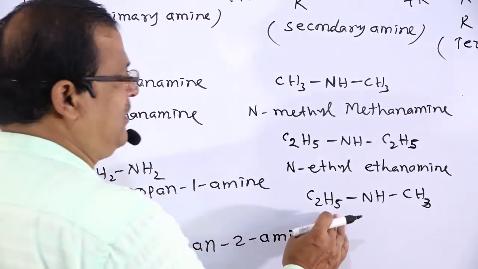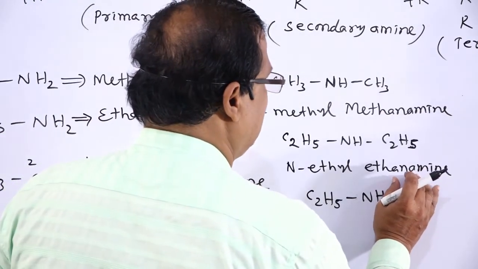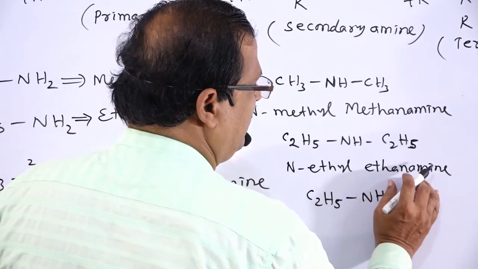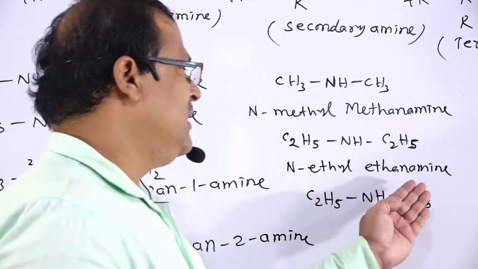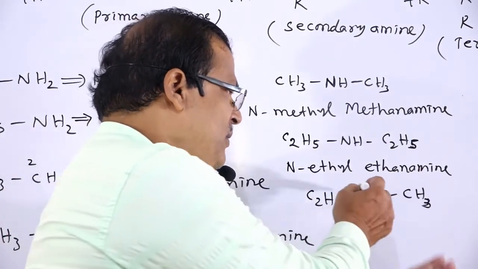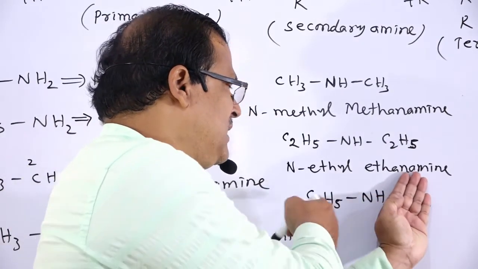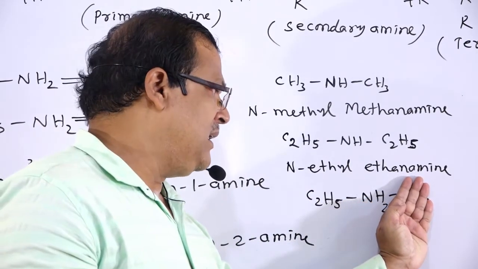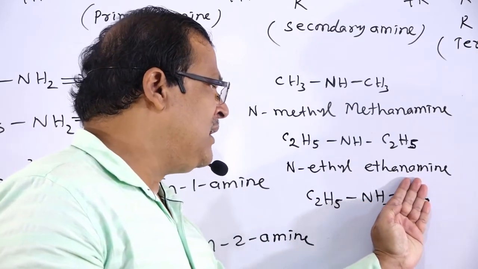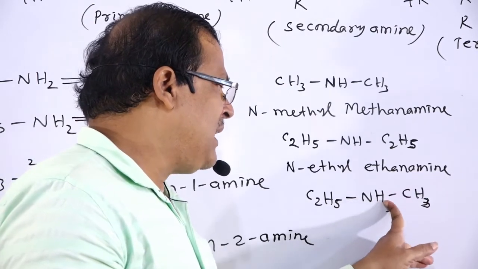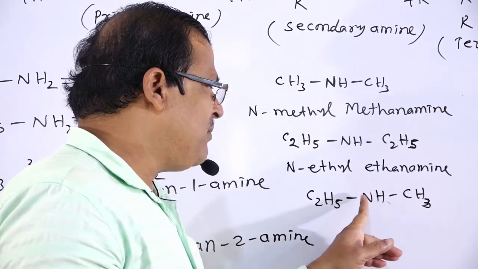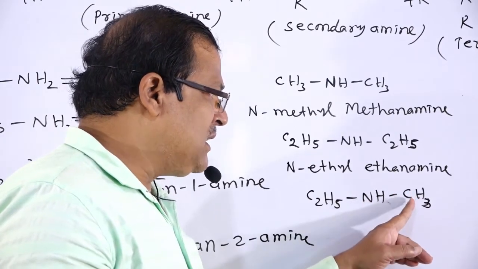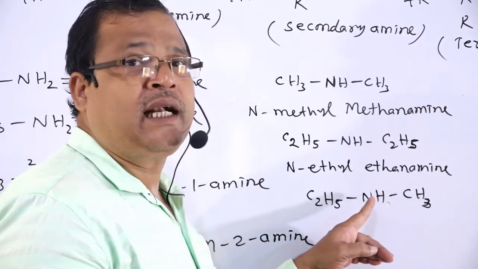Then how to name this compound? If the CH3 group is not there, this will be your NH2, then that is C2H5NH2, that is ethanamine. And from that ethanamine, the hydrogen atom from the nitrogen atom is replaced by a methyl group. So the position of that methyl group is at nitrogen.